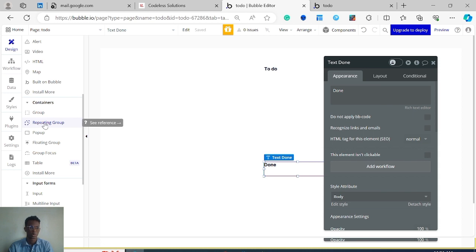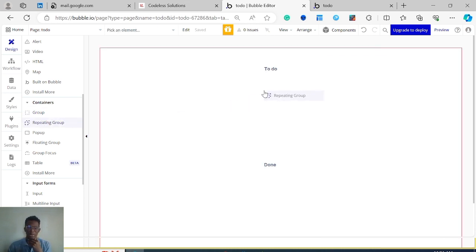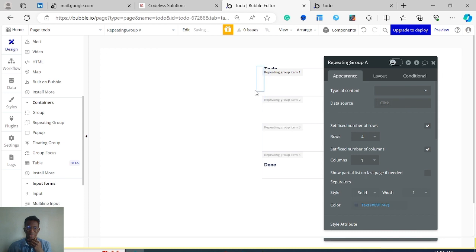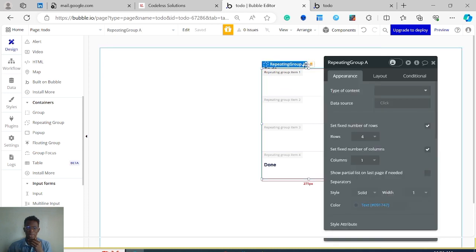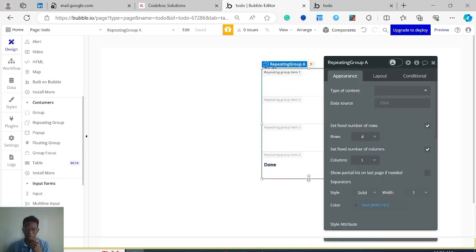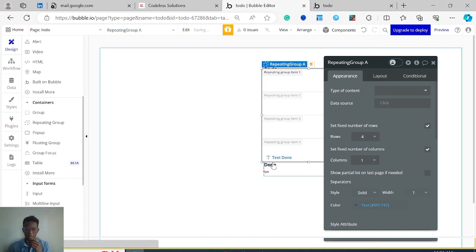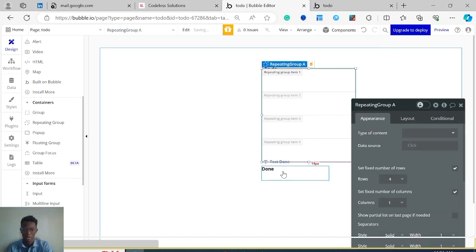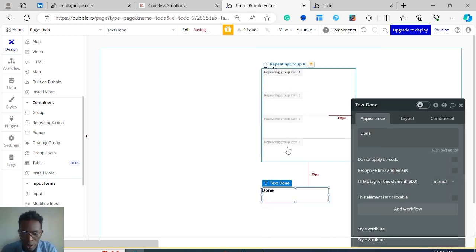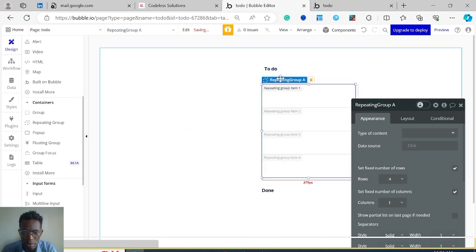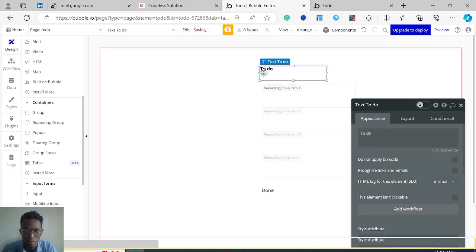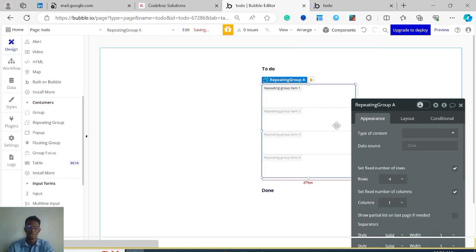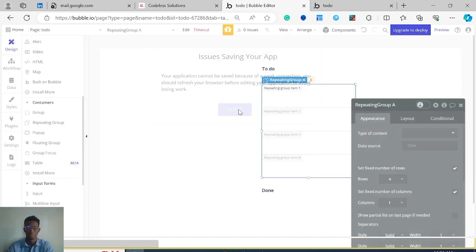So for a list, we use what we call a repeating group in Bubble. A group is a single one, a repeating group is a list. So I'm just going to drag in my repeating group nicely here, and it's kind of covering the downside. I'm just going to resize it, and then I'll have this here. Shift this down so that it looks a little bit nice, and then to do. So now we have this repeating group.